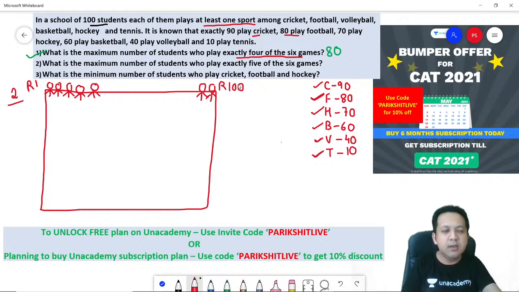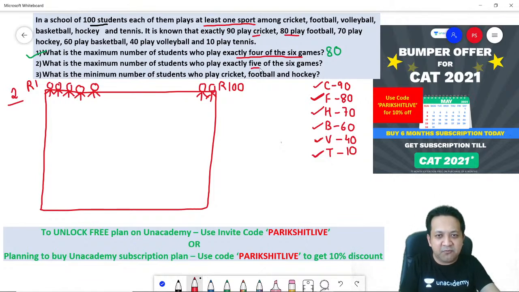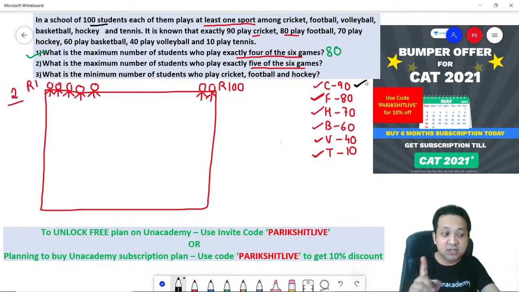Okay. Let's start. What do you want? You need students to play maximum 5 games, right? So let's start drawing this. First game. What is the first game? The first game is cricket, and I want 90 students to play cricket.